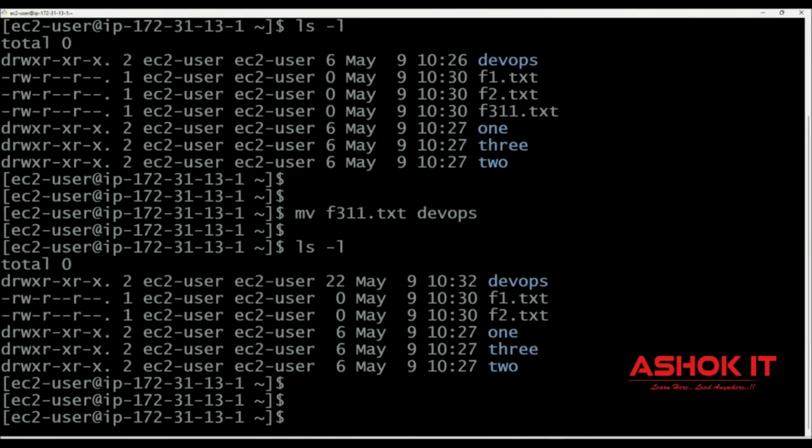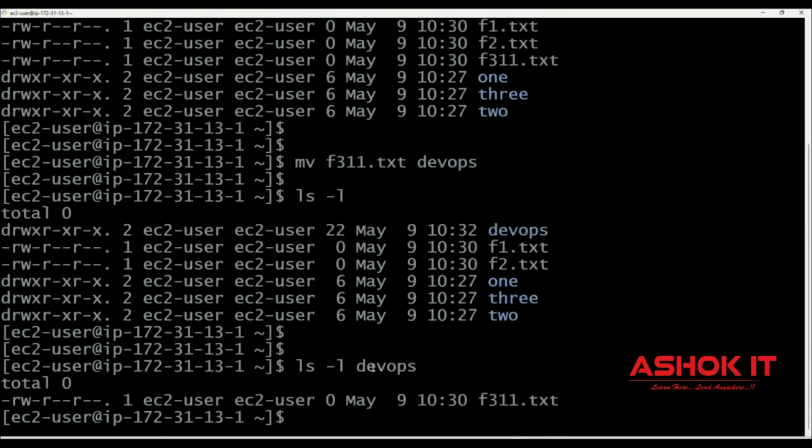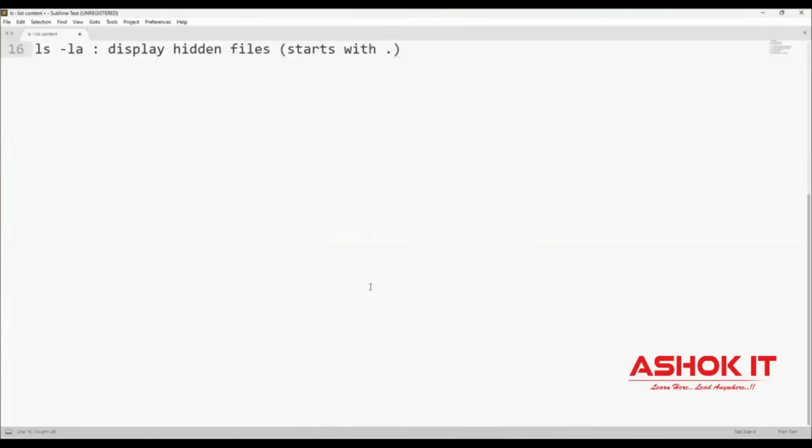How to check that the file is available in the DevOps directory? ls -l space DevOps. Now inside the DevOps directory, this file is available. So that means we can use the mv command to rename the file and it is also used to move the file from one location to another location.